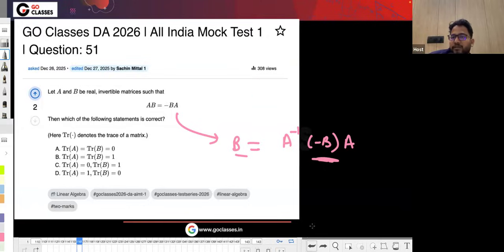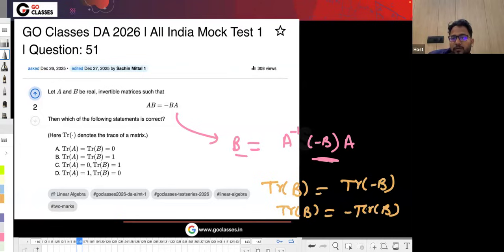So B is similar to minus B, which means I can say the trace of B is the same as the trace of minus B, which means the trace of B is the same as minus the trace of B. From here you can say 2 times trace of B is 0, which means the trace of B is 0, right?